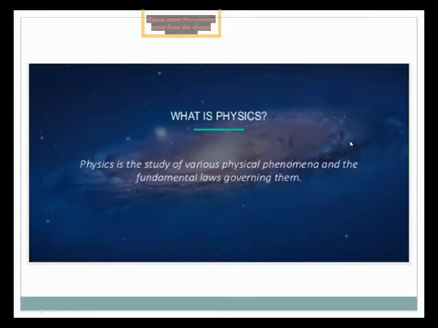Okay, I will again repeat the definition of physics. Physics is the study of various physical phenomena and the fundamental laws governing them. And the most important thing is that we will learn the quantities which are related to physics. These quantities are length, mass and time. Okay, now one by one we understand the different fundamental quantities.